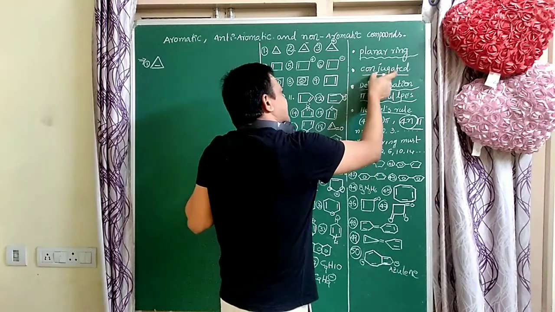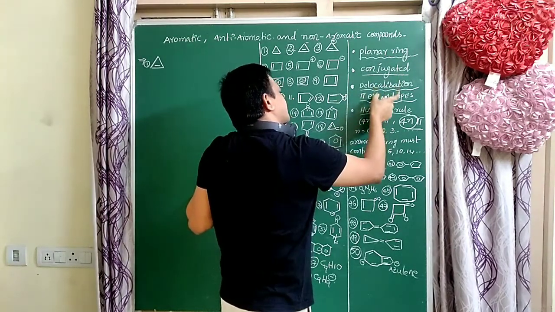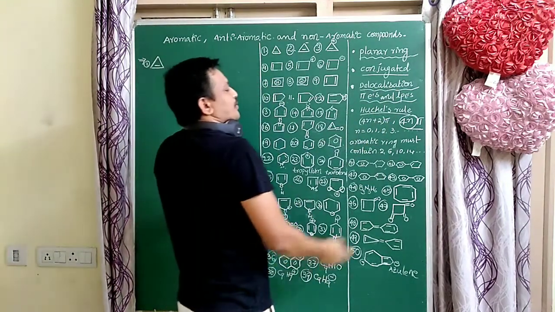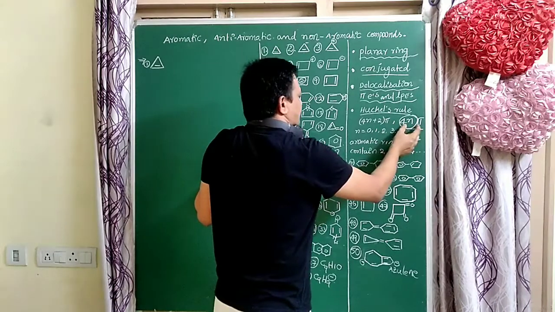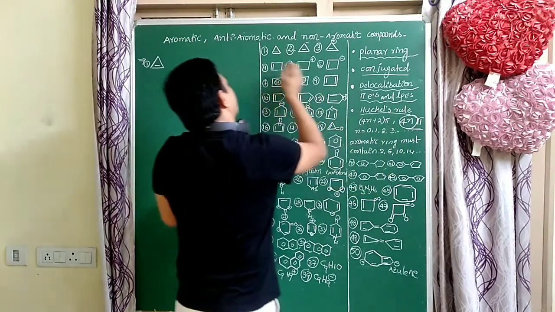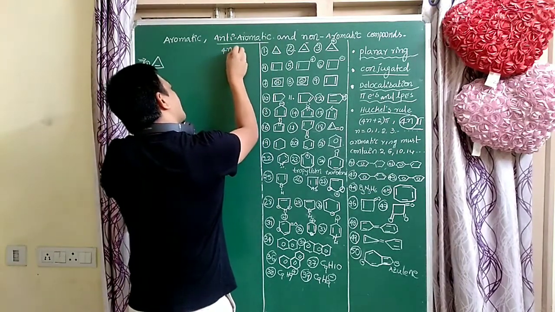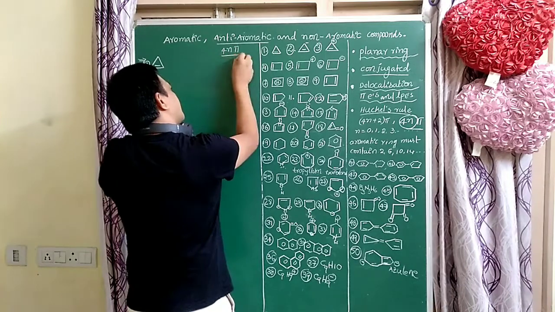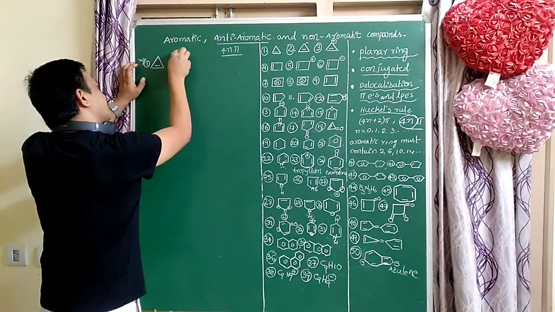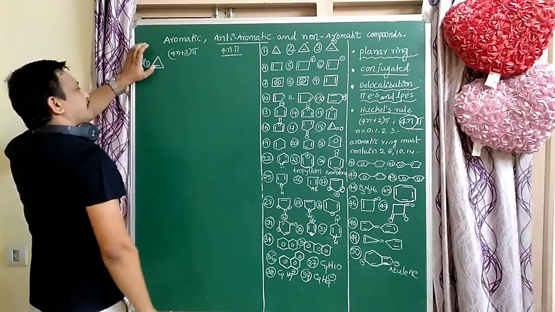If conjugation is there, ring is there, delocalization of pi electrons takes place, and it follows 4n pi electrons, that is anti-aromatic. Anti-aromatic means 4n pi electrons. Aromatic compound means it follows the 4n plus 2 pi electrons.